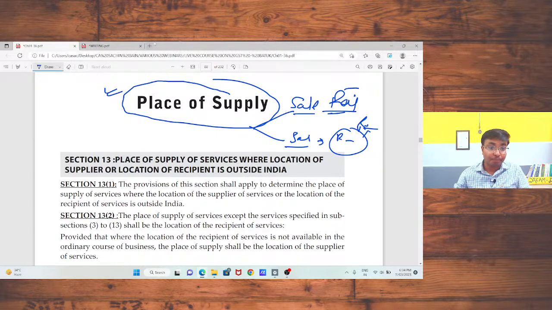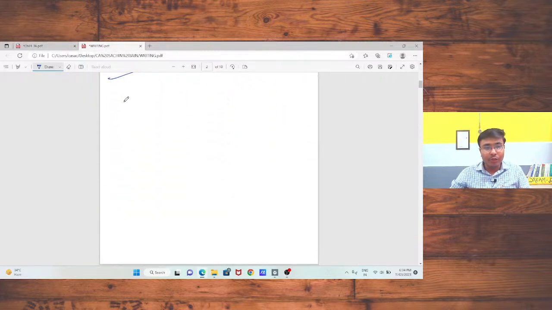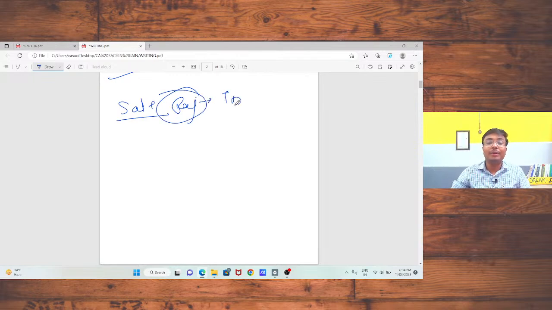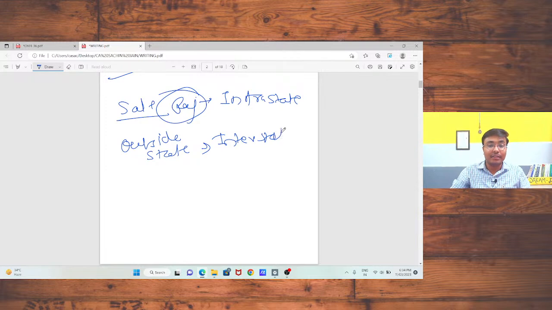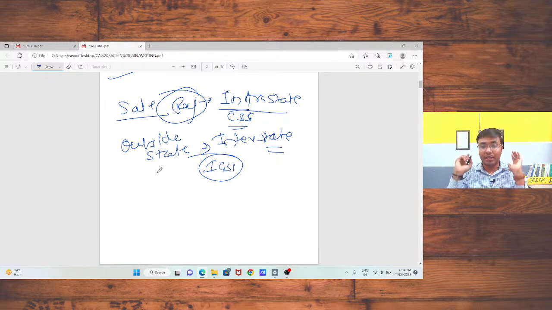If I sell in Rajasthan, that supply should be treated as intra-state. If I sell outside the state, that supply should be treated as interstate supply. In case of intra-state supply, CGST and SGST should be charged. In case of interstate supply, IGST should be charged.